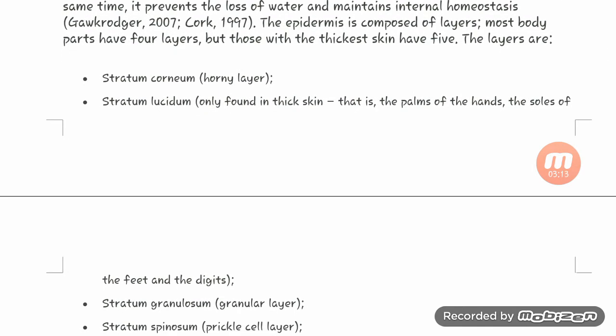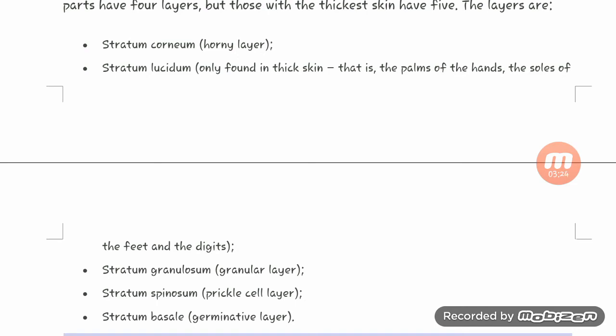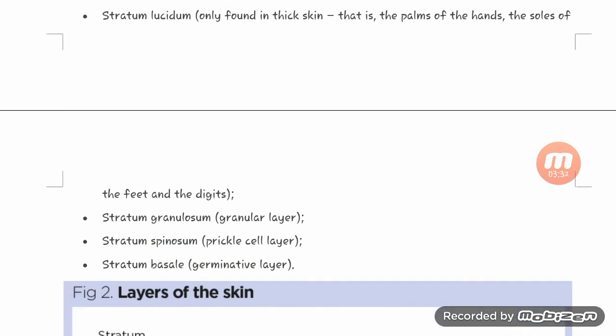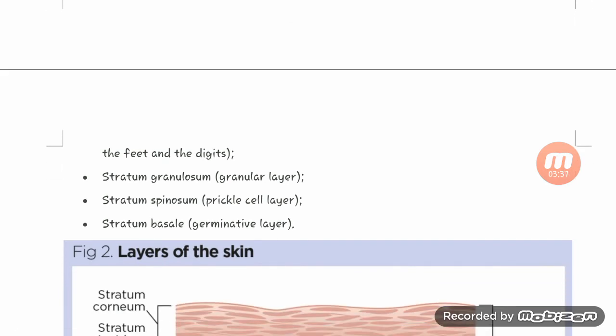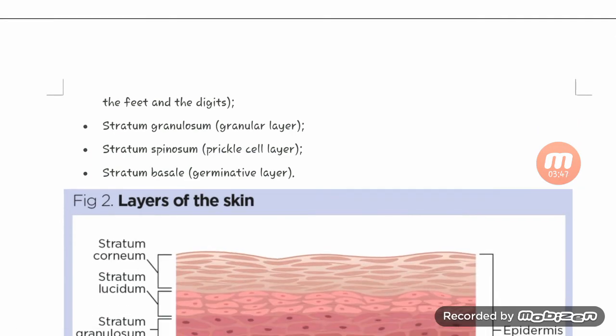So you can see the epidermis is composed of layers. Most body parts have four layers, but the thickest skin has five. The layers are the stratum corneum, the horny layer; then the stratum lucidum, found in thick skin, the palm of the hand and the sole; then the stratum granulosum, the granular layer; then the stratum spinosum, the prickly layer; and the stratum basale, the germinative layer.